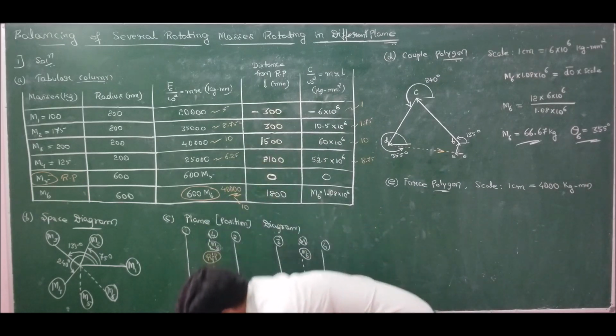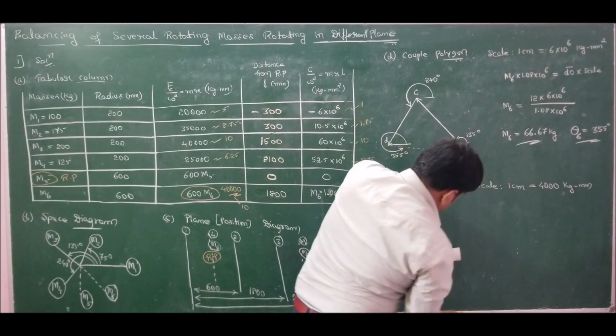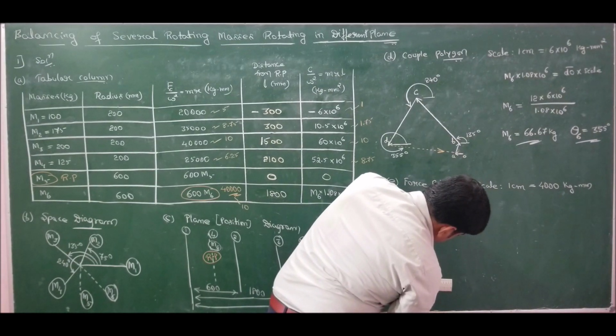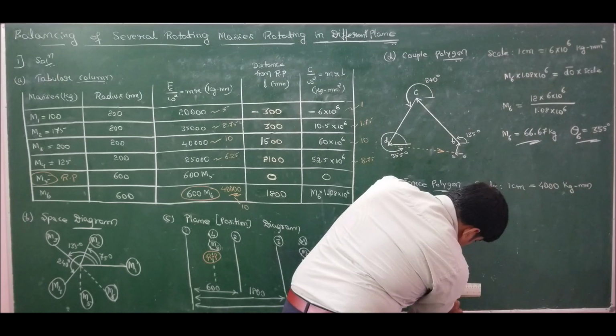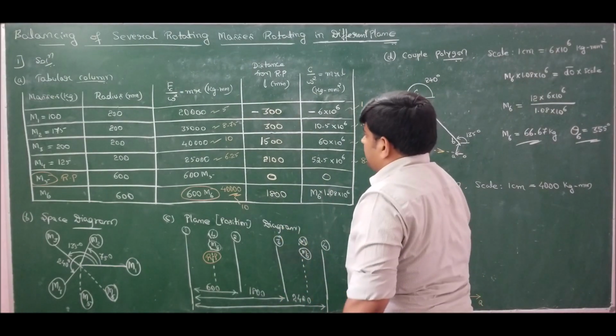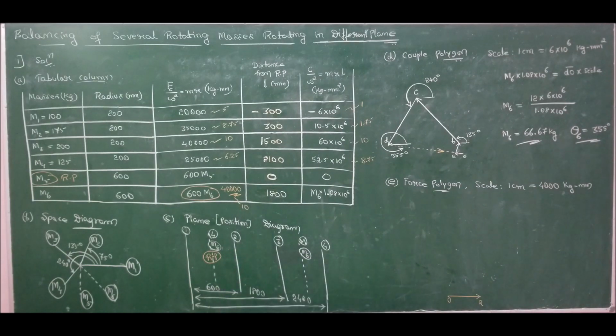So let us start the force polygon. So at 0 degree, draw m1, which is 5 centimeters. Done. I drew 5 centimeters, O, A. Next we have 8.75 centimeters at an angle of 75 degrees.